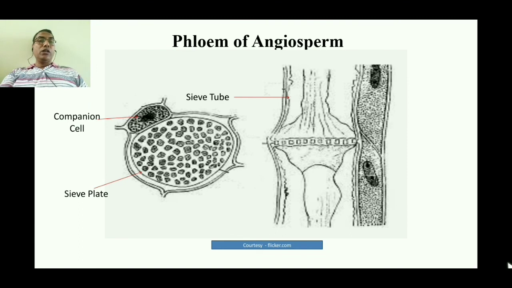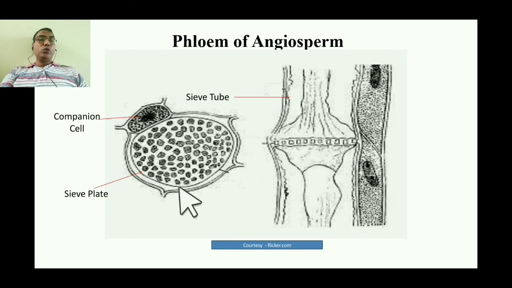Now we turn to the phloem. The phloem is also unique in case of the angiosperms. Here the sieve tubes are there, and they have the sieve plate. The sieve plate has very small pores, and you can see here the cross wall which has very small pores, and it is depicted here in a broad view.